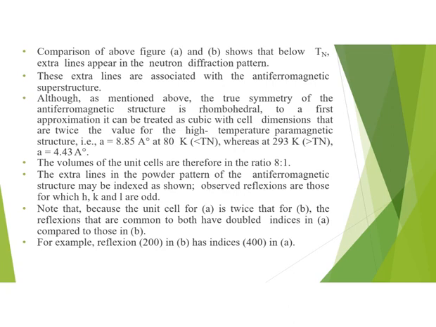For example, reflection 200 in B, which is a very small point in figure B, is represented as 400 in figure A, which is double the amount. So this explains that point.